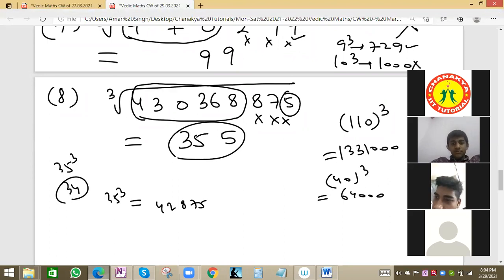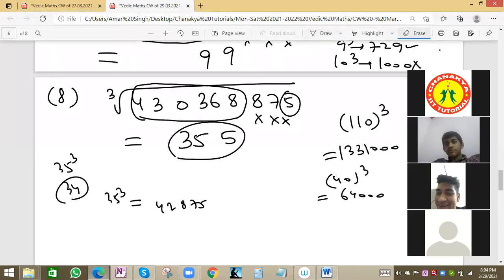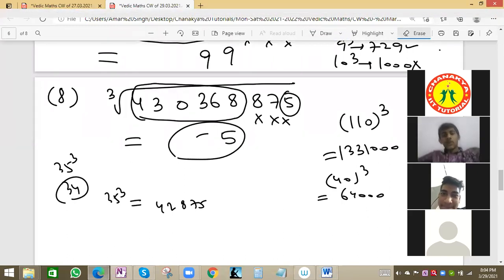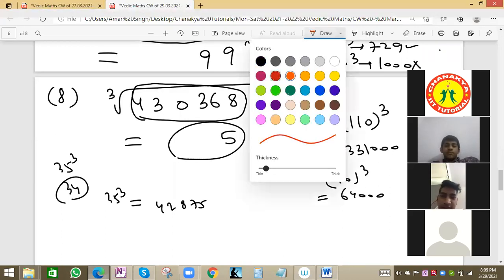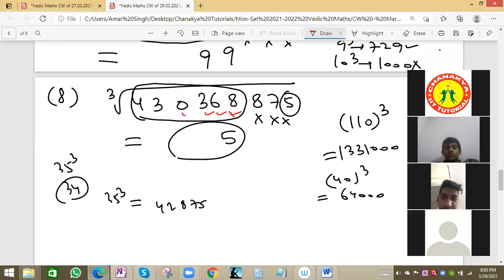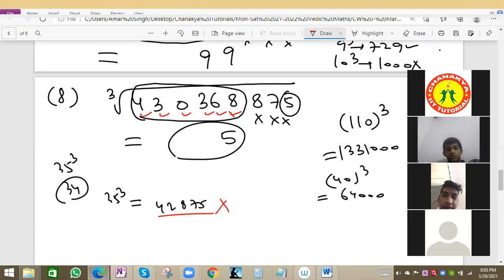Okay, I did the calculation. The proper answer is 755, because we have to see the remaining values. In 875, the last 3 digits we can ignore, and in the remaining values we can see how near or far it is. If you notice carefully, now we have 6 digits. Here we have only 5, a very small value, and here we had 7 digits but it was more, so